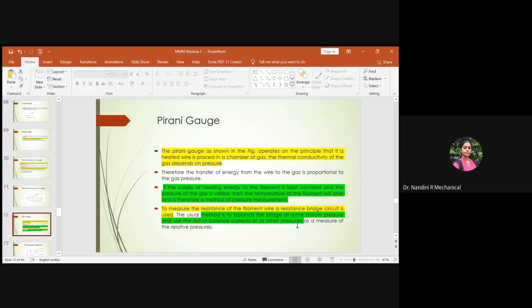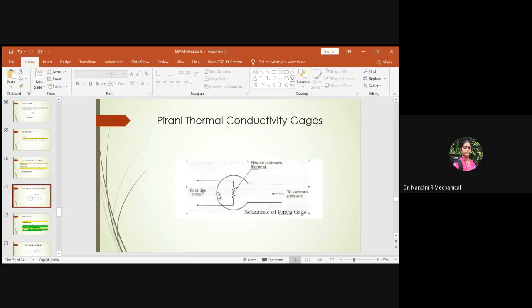The usual method is, first you balance the bridge with respect to some specific datum pressure. As you keep varying the pressure of the gas, you can optimize the value of the pressure to which there will be a consistent temperature in the filament. Then you balance that bridge circuit. After balancing, you use the out of balance currents at all the other pressure values. At that time you can keep varying the temperature with which the filament has been heated, and also vary the pressure of the gas passing through it.